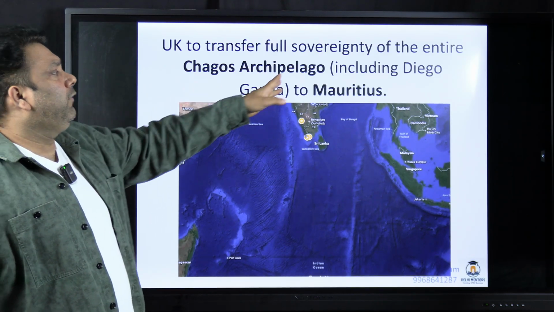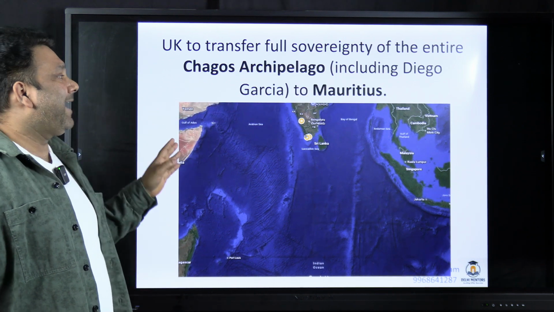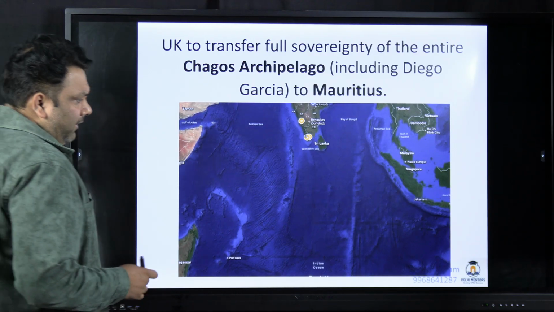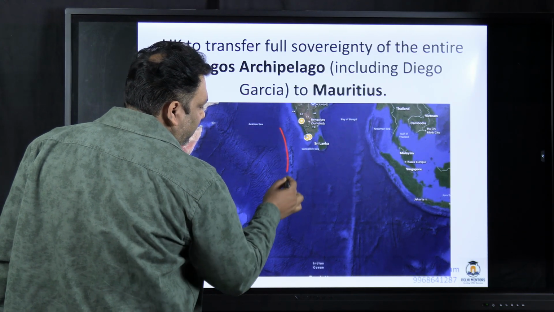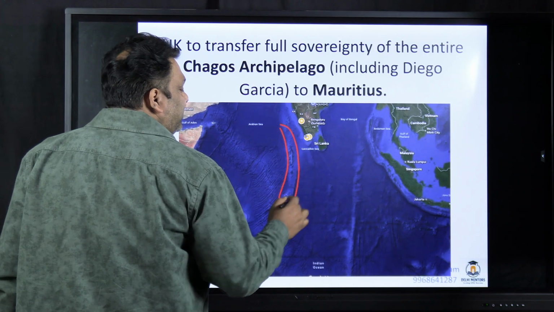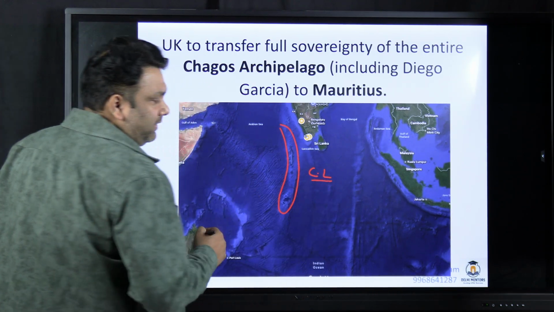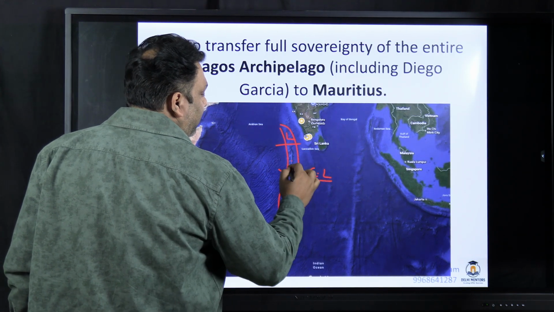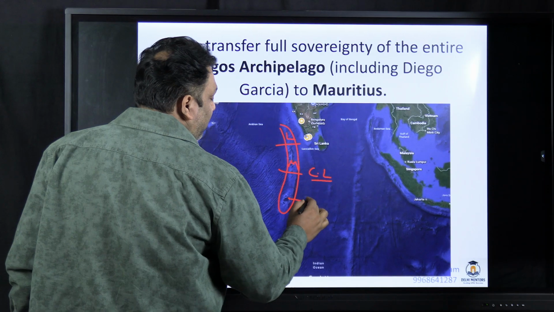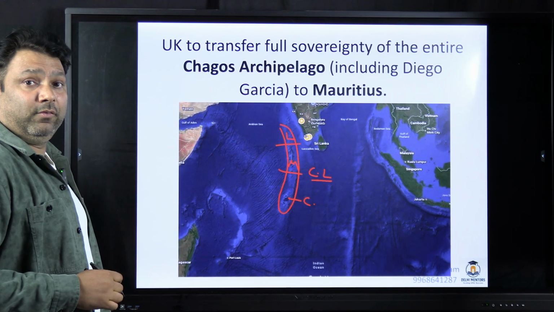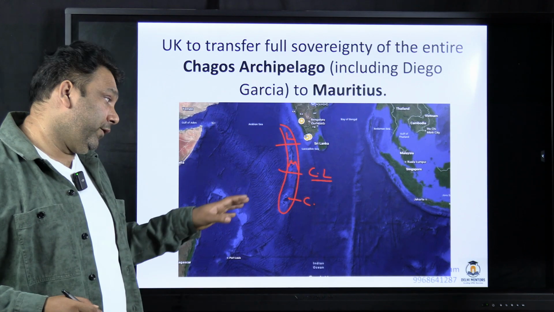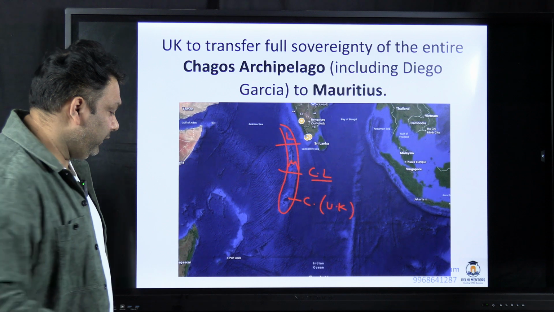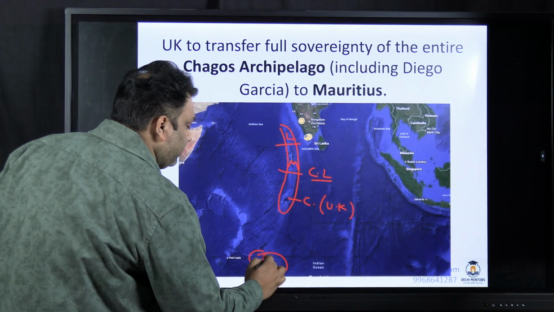Next, UK to transfer full sovereignty of the entire Chagos archipelago, including Diego Garcia. You see here, this entire region, the ridge which you see here, this ridge is called the Chagos Lakkadivi ridge. In this ridge, you have Lakshadweep here, you have Maldives here, and this is the Chagos archipelago. So Chagos archipelago was under the control of UK very recently. But below this you also have Mauritius. Mauritius bhi hai yahan pe.